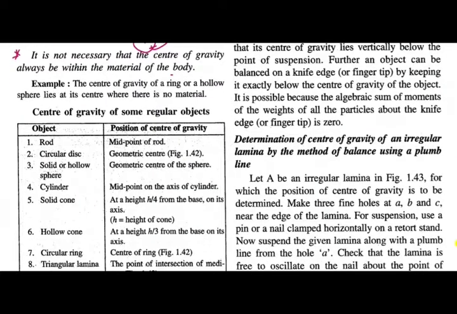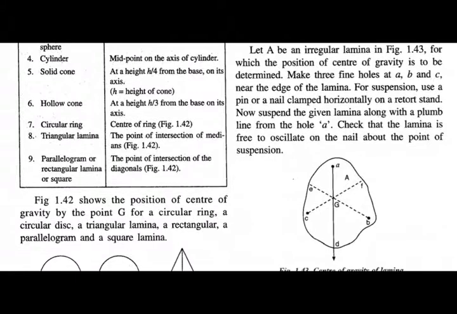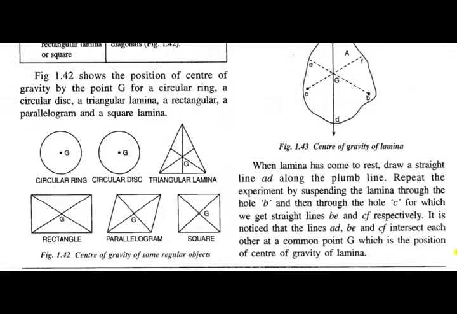Now here are some examples where the center of gravity of an object will be situated. Just go through it. Some pictures are drawn over here: circular ring, circular disc, triangular lamina.